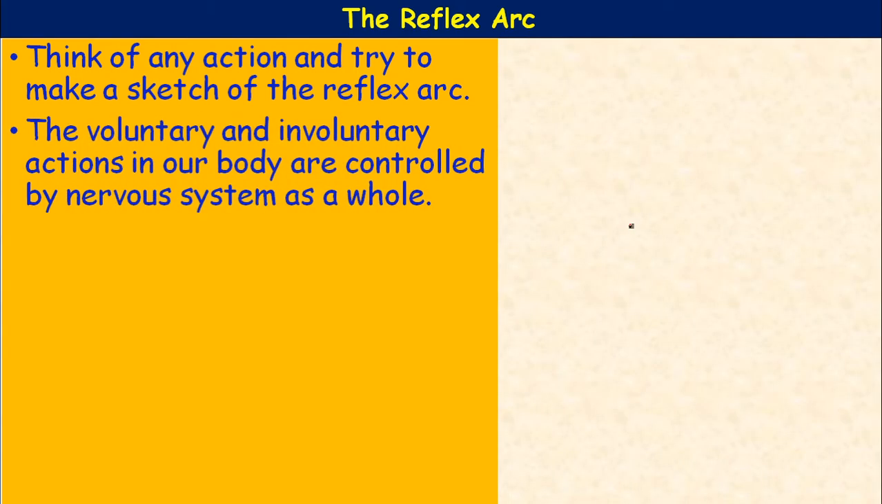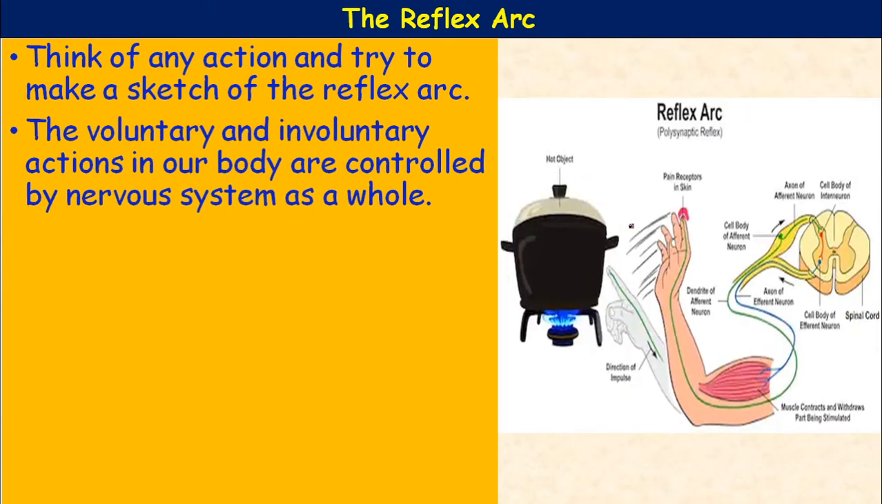Here one example is given. You can see it is a reflex arc. A hot object is kept here. When you try to touch it, the pain receptors present on the finger, the sensory neuron, carry that information to the associated neuron or spinal cord, where the response is generated, and again the efferent neuron or motor neuron carries that information to the hand, and we immediately withdraw our hand.